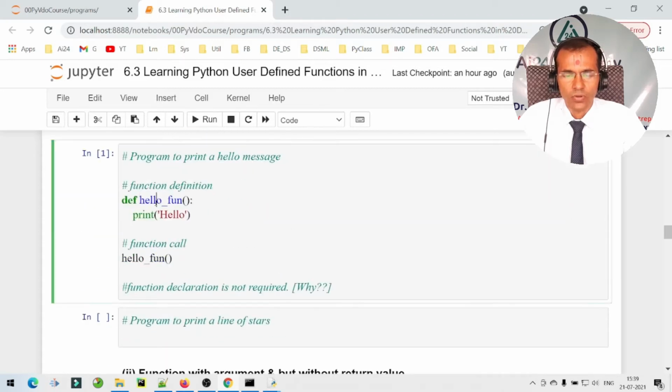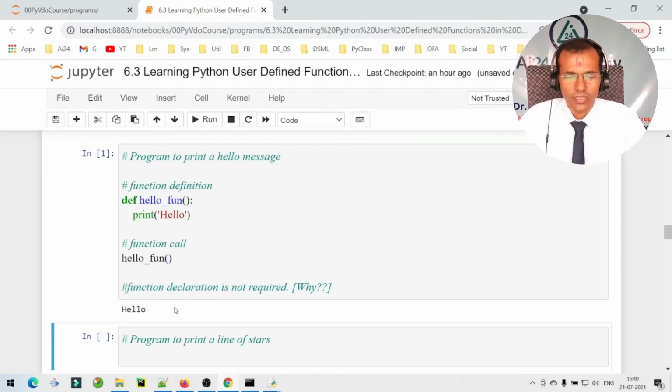Here is a simple program to print a hello message. So this is a function definition and here we have a function call, and within this function definition we just print a hello message. Execution of the program will start from the function call hello_function. It will jump to this function definition and then print the hello message. Now let us run it, and here we can see that we are not specifying any argument and there is no return statement.